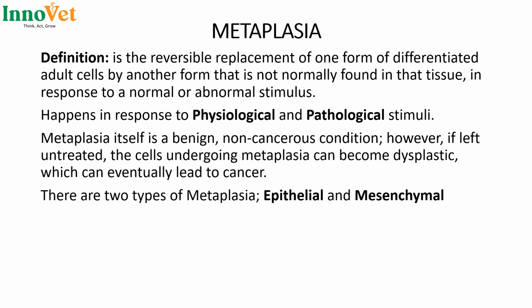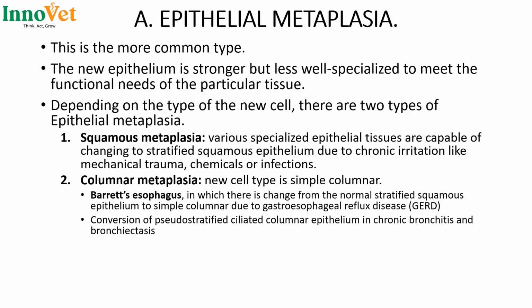Then metaplasia itself is benign, in other words, non-cancerous, but however, if left untreated, the cells undergoing metaplasia will become dysplastic, and which will eventually lead to cancers. Then there are also two types of metaplasia, which are epithelial and mesenchymal.